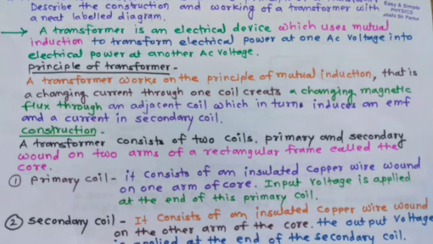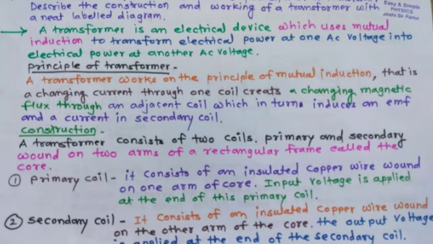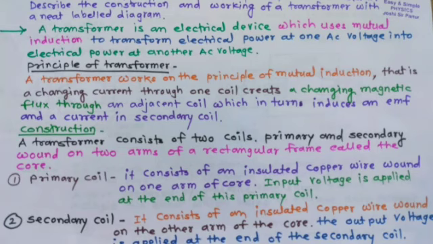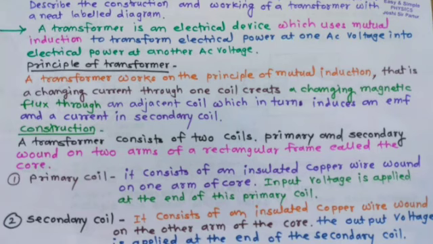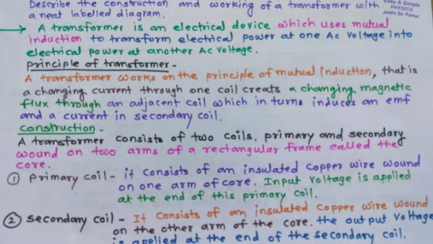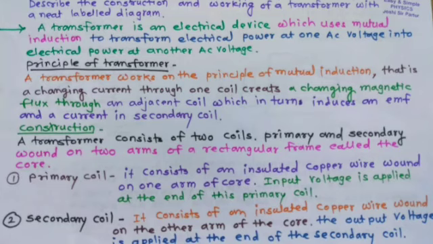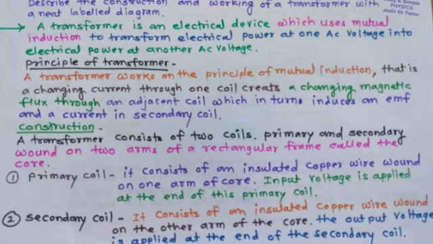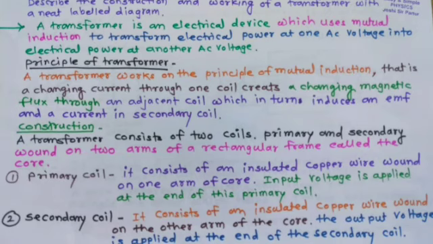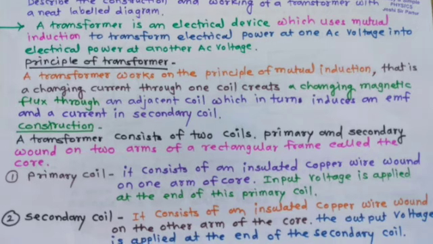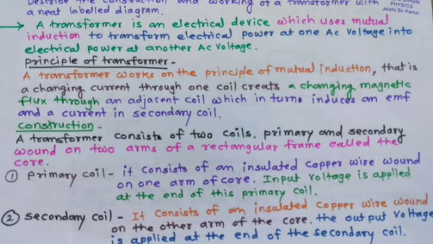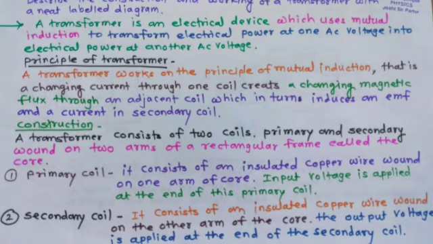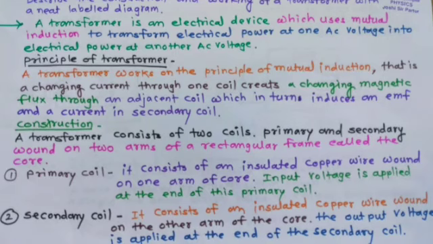Then we can see the principle of transformer. A transformer works on the principle of mutual induction, that is, a changing current through one coil creates a changing magnetic flux through an adjacent coil, which in turn induces an EMF and a current in the secondary coil.